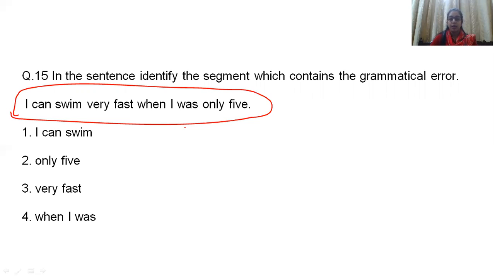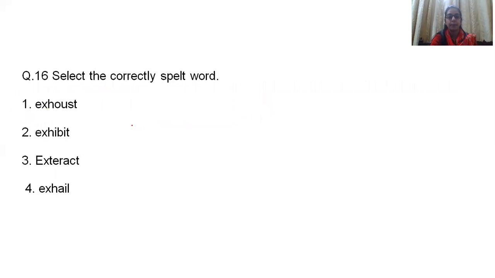I can swim very fast when I was only 5. What is wrong in this sentence? This sentence is in past tense, students, but they have used the modal of the present tense. Can is the present form, could is the past form. If you're talking about the past, that when I was 5, I used to swim very fast, or I could swim very fast. So "can swim", this particular part is wrong. So this is going to be the correct answer for number 15.